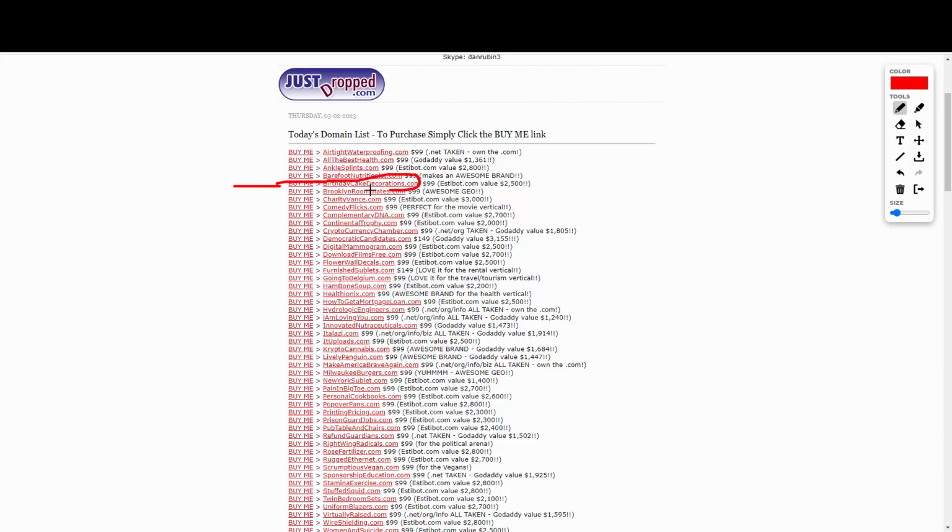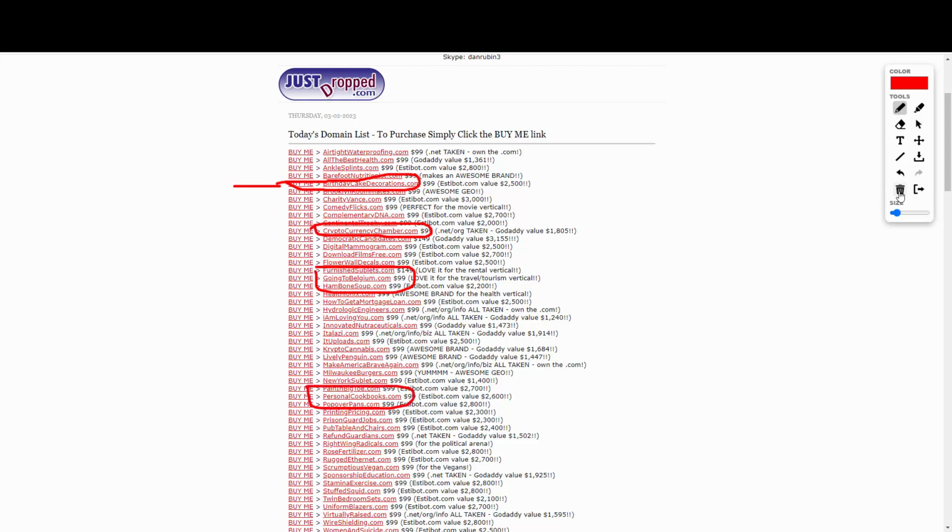birthdaycakedecorations.com. There is an incredible niche on that one. There is this other one, cryptocurrencychamber.com. We also have this one, goingtobelgium.com. So you're going to see these are niche related, and a lot of people are going to grab the idea right away of what the website is going to be all about. For example, here, personalcookbooks.com.